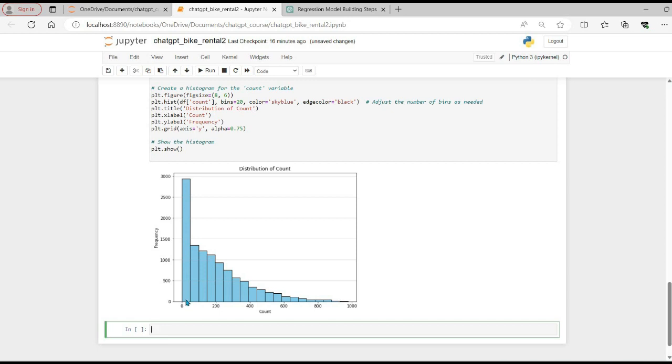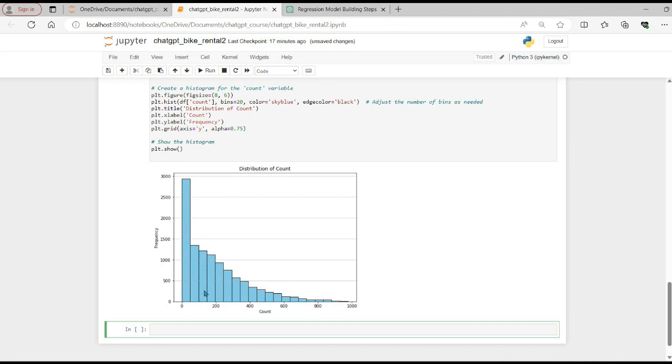What it means is that we have a lot of rows, something around 3000 hours in the given data set, where our total sales happen between around 0 to 50. If the bin width is 50, we typically have a lot of hours with around 50 sales.